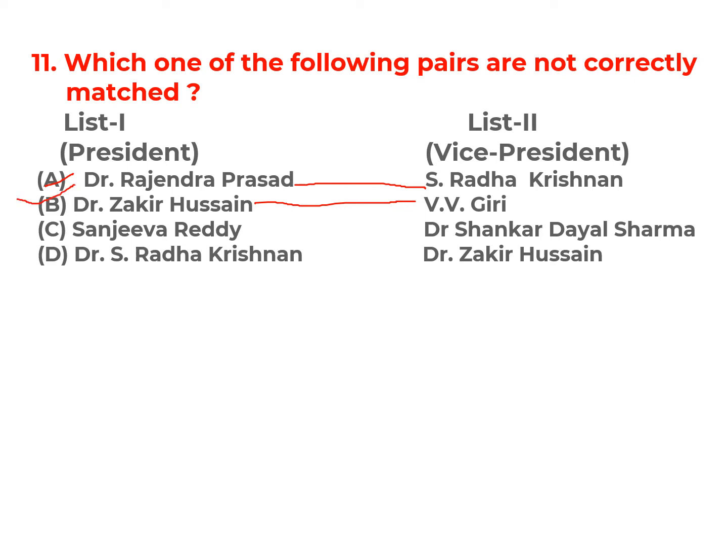Sanjeeva Reddy, Dr. Shankar Dayal Sharma was the vice president. It is not correct because Dr. Shankar Dayal Sharma was the vice president during the presidency of Venkataraman. Dr. S. Radhakrishnan, vice president Dr. Zakir Hussain. So all are correct except C. So the correct option for this question is option C.